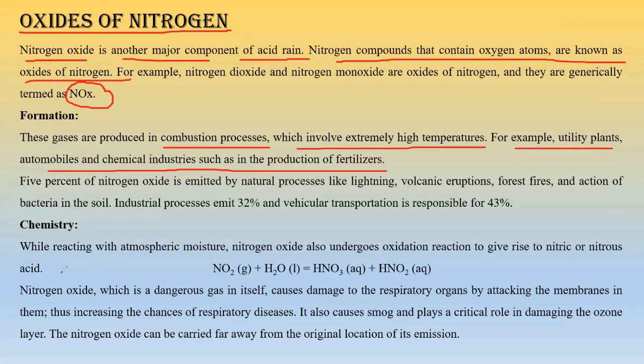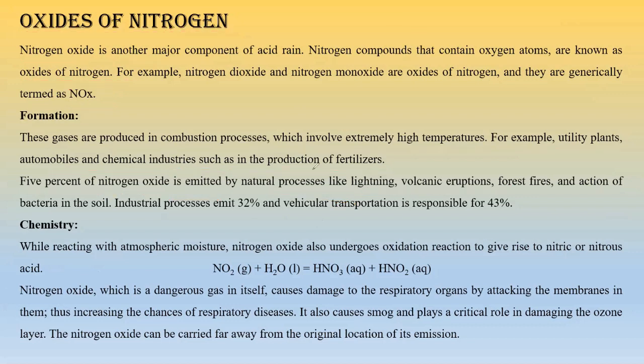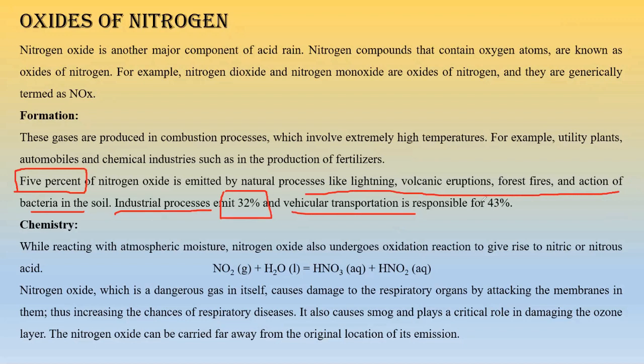Now, 5% of nitrogen oxide is emitted by natural sources, by lightning, volcanic eruption, forest fire, etc. We need to remember these things very well: 5% is caused by natural processes, 32% is caused by industrial processes, and 43%, the majority, is caused by vehicular transportation.